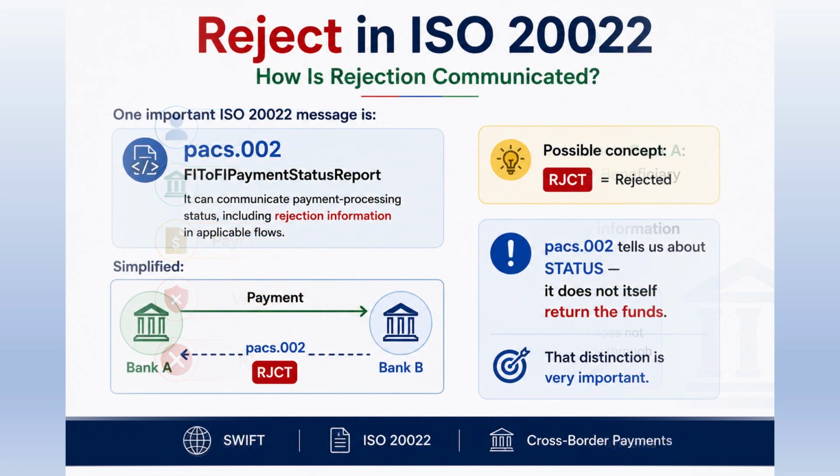Now let's connect this with ISO 20022. One important message used for communicating payment processing status is pacs.002, FI to FI Payment Status Report. In applicable flows, pacs.002 can communicate rejection information. For example, Bank A sends a payment instruction to Bank B. Bank B may communicate a rejected status back using pacs.002 with a status such as RJCT, rejected. But remember this distinction. pacs.002 tells us about status. It does not itself return the funds. We'll come back to this difference in a moment.